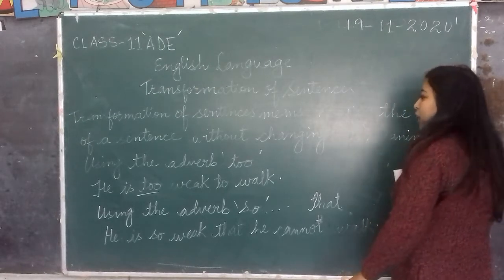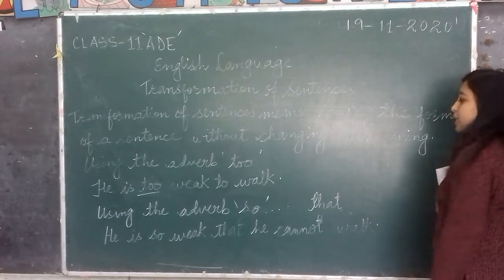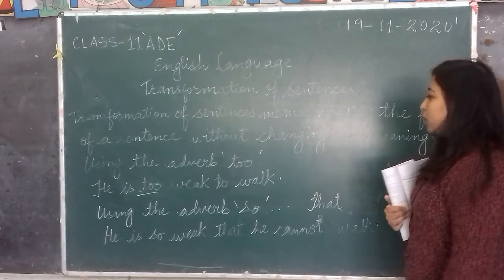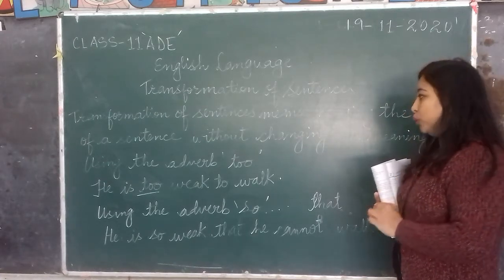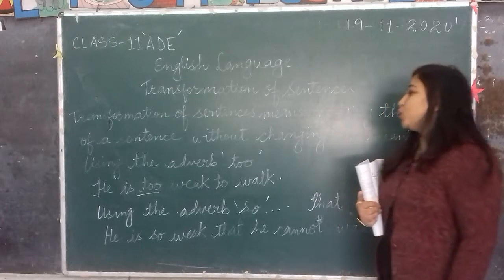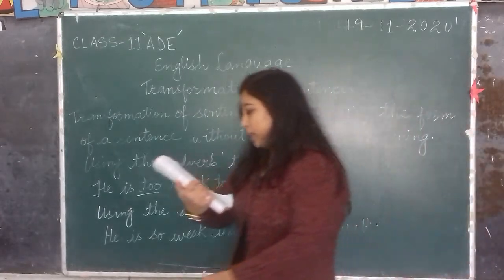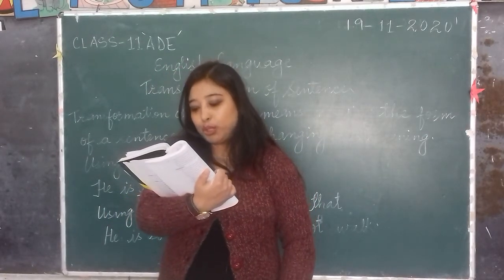Okay, and it goes vice versa. If the sentence is given like this, he is so weak that he cannot walk, rewrite the sentence using too, T-O-O. Then you'll have to write, he is too weak to walk. I'm going to read out a few examples for you. The news is too good to be true.